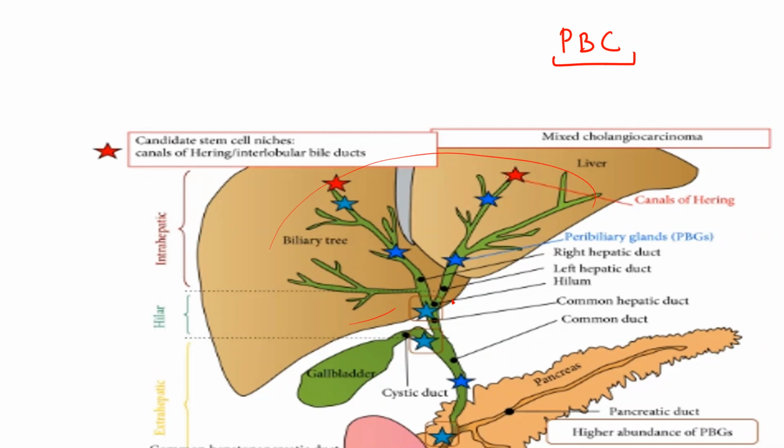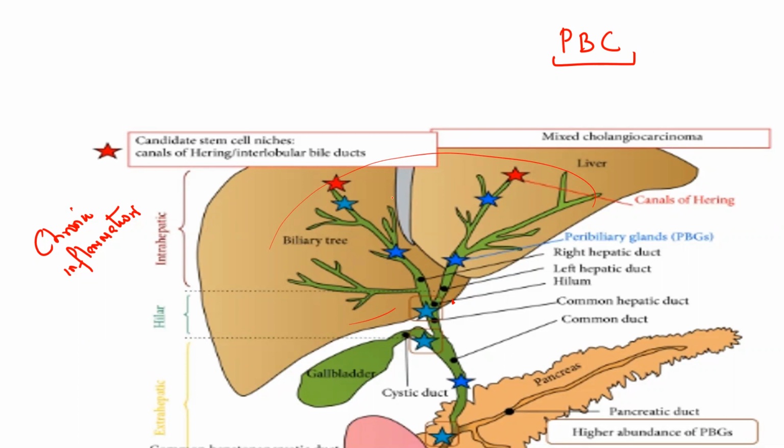In these interlobular bile ducts, there is chronic inflammation. It's not acute inflammation. There is chronic granulomatous inflammation of these interlobular bile ducts, which is ultimately going to cause fibrosis and obstruction of this biliary system. Clear? You might think, if there is obstruction of the biliary system, then why is there cirrhosis?